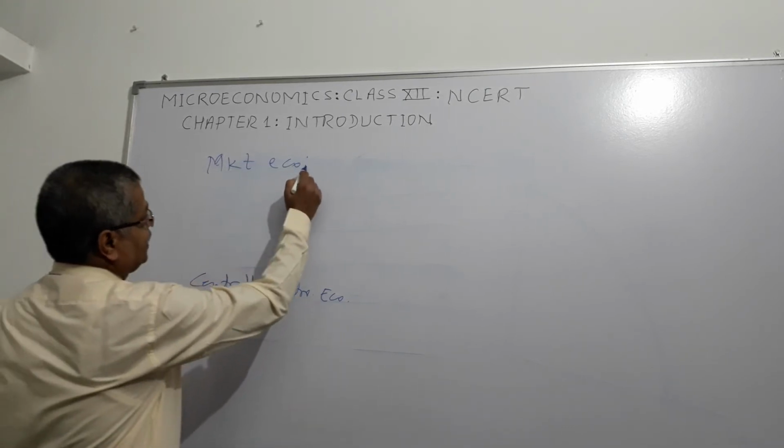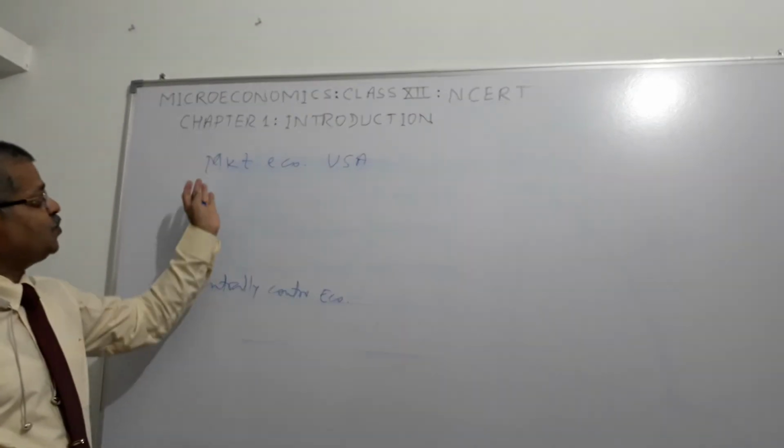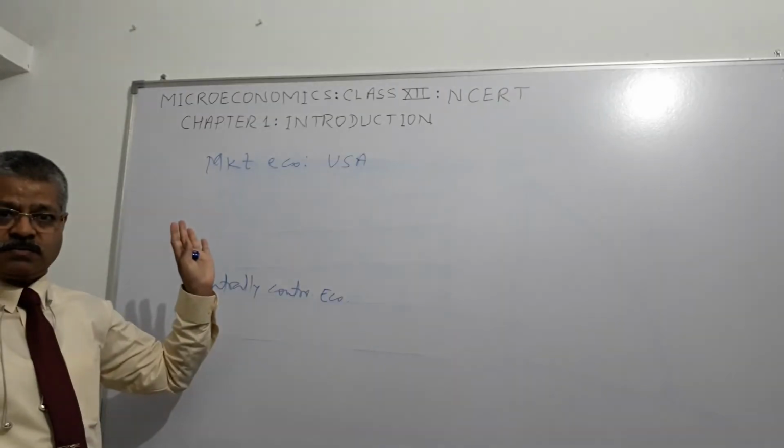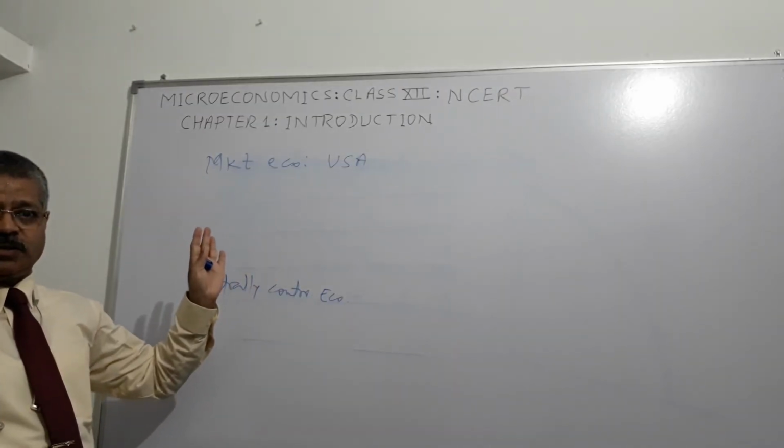So, if you see an example, USA could be called very near to a free market economy because the government doesn't control the market to a very large extent.